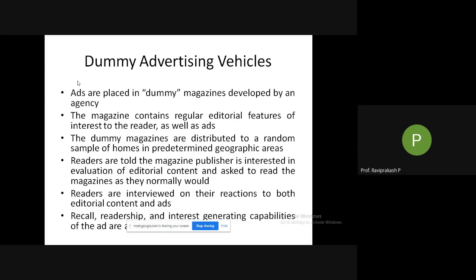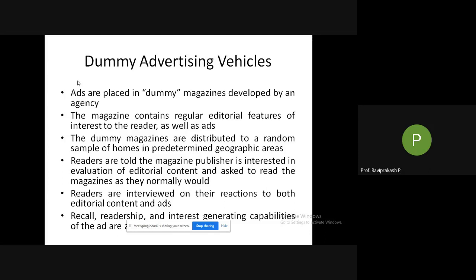So based on what kind of magazine, we have even dealt with types of magazines also: business magazine, general magazine, then agricultural magazine. They'll take a certain magazine, and based on the type of magazine, there are editorials. Editorials in the sense the stories given or information given, news that is there. All that is related to what kind of magazine it is.